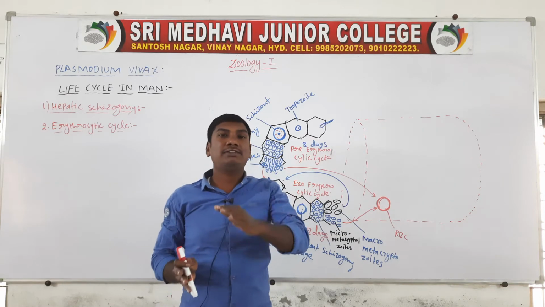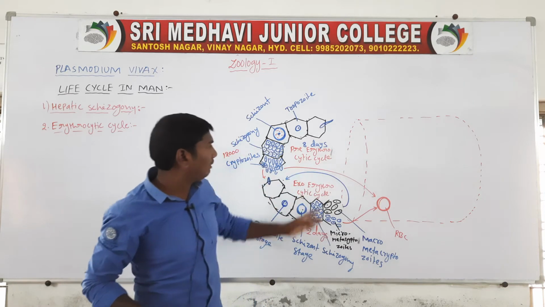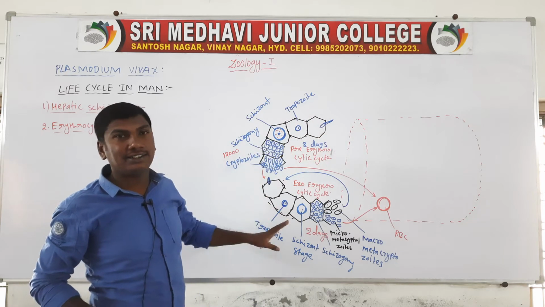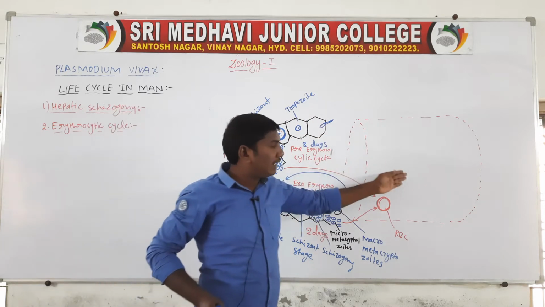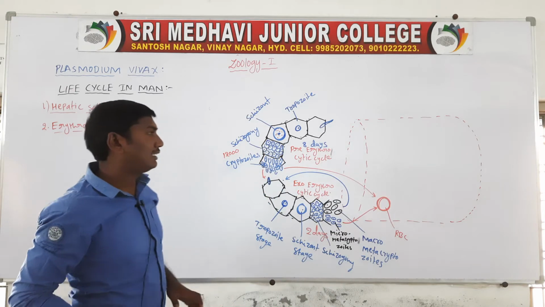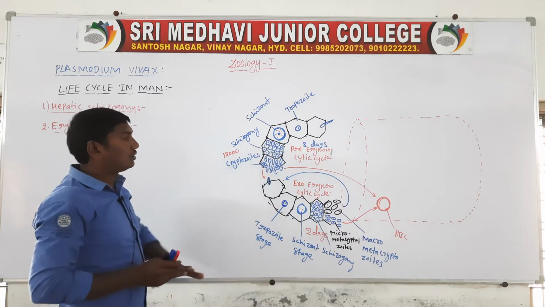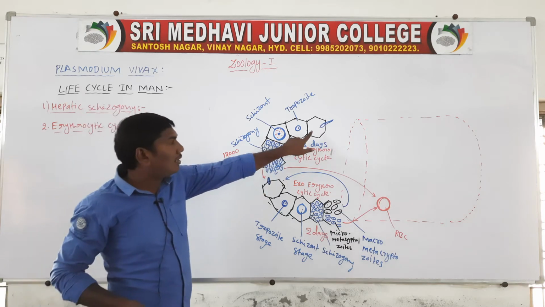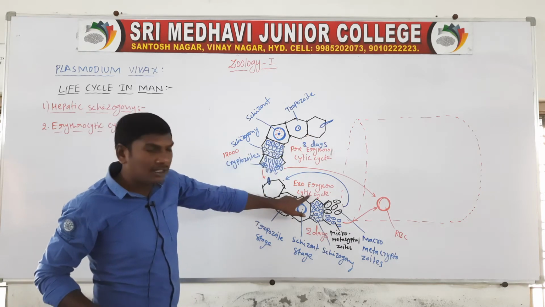In the previous class we discussed hepatic schizogony. Next we will discuss erythrocytic schizogony. Erythrocytic schizogony means the erythrocytic cycle. Hepatic schizogony consists of the pre-erythrocytic cycle and the exoerythrocytic cycle.